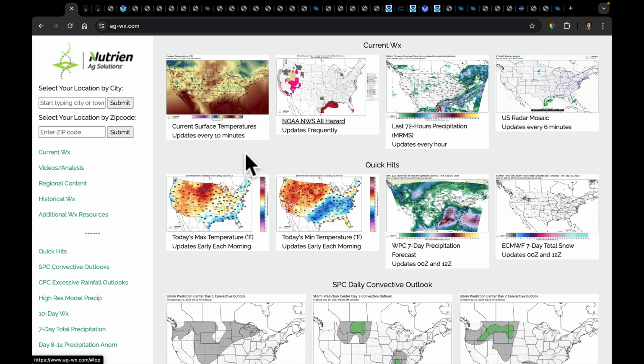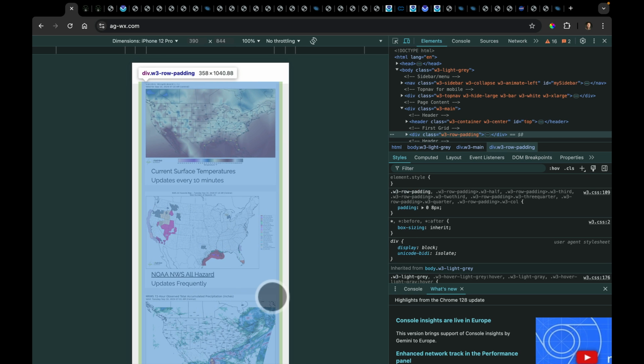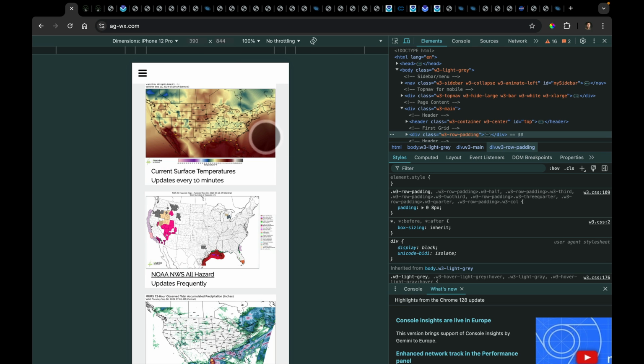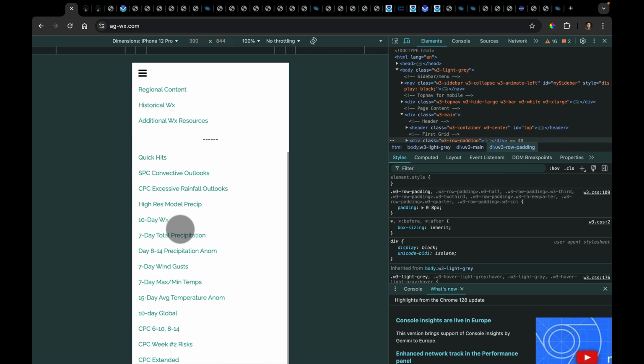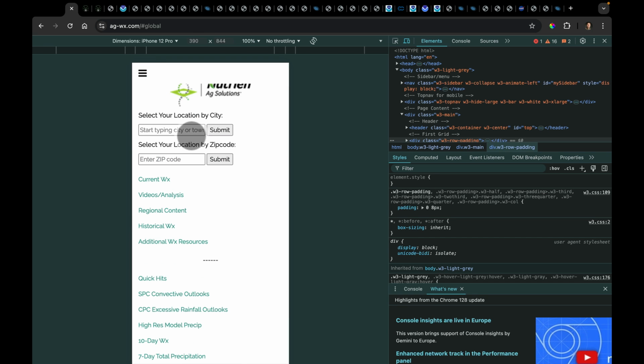Let's go back to the main page. I'm just going to click on this and do an inspection of it, and I can force it to look like it's going to look on my phone. So now you can open this on your phone and use this little drop-down menu and see all of your typical links. So like, I just need to see the 10-day global. Well, that'll come up here. You can even use the fill-in boxes for your zip code or your city as well. So now this site will function on a mobile phone.